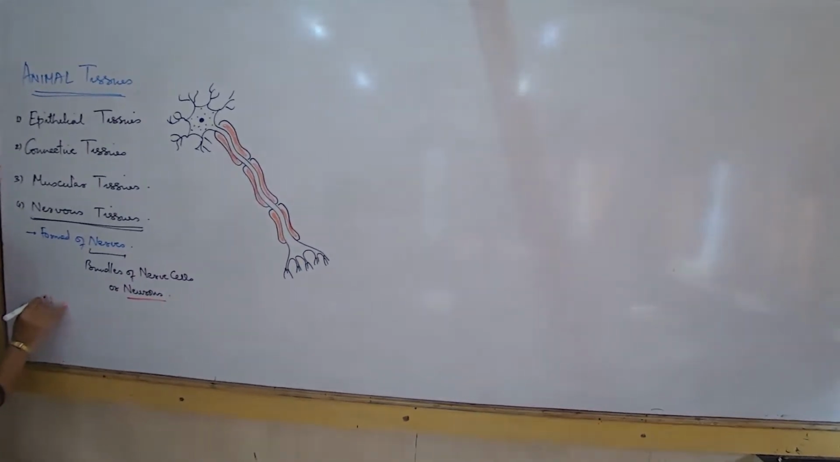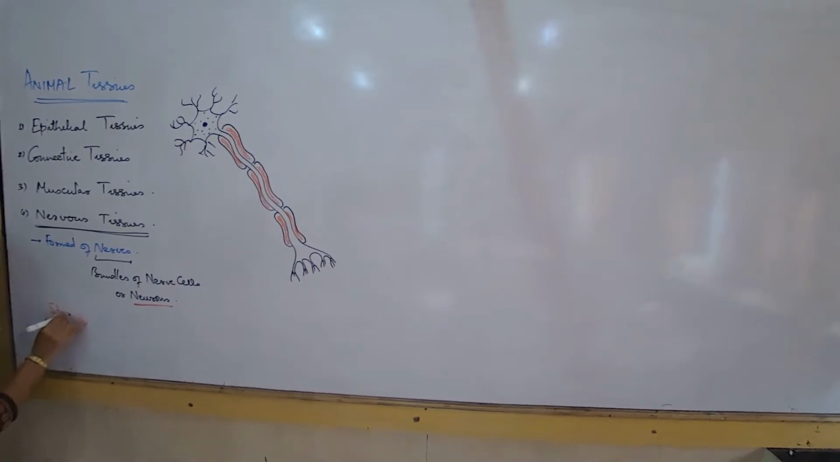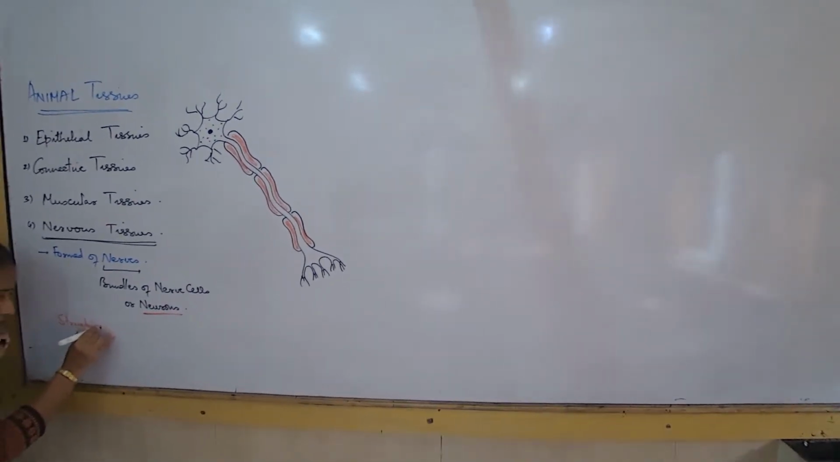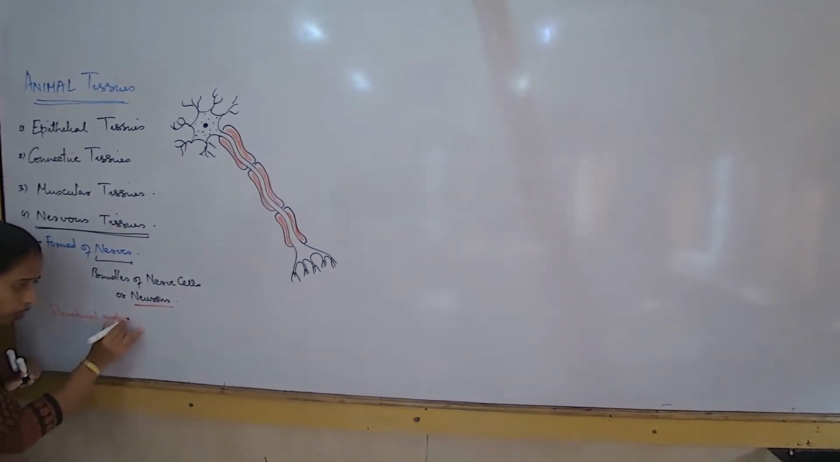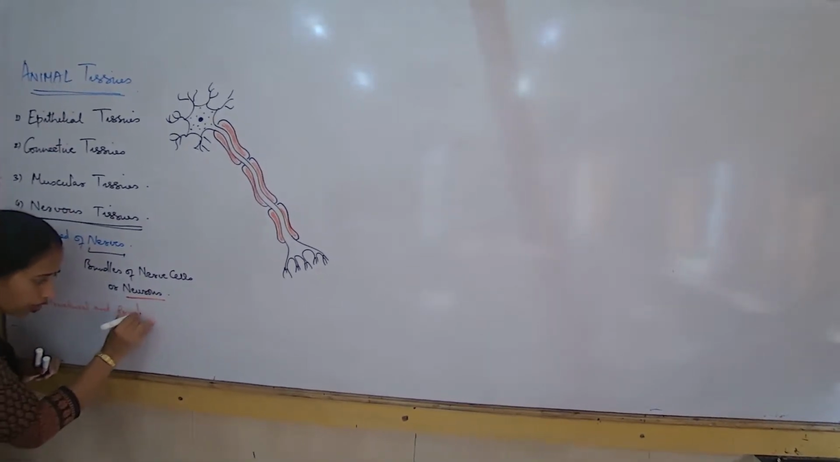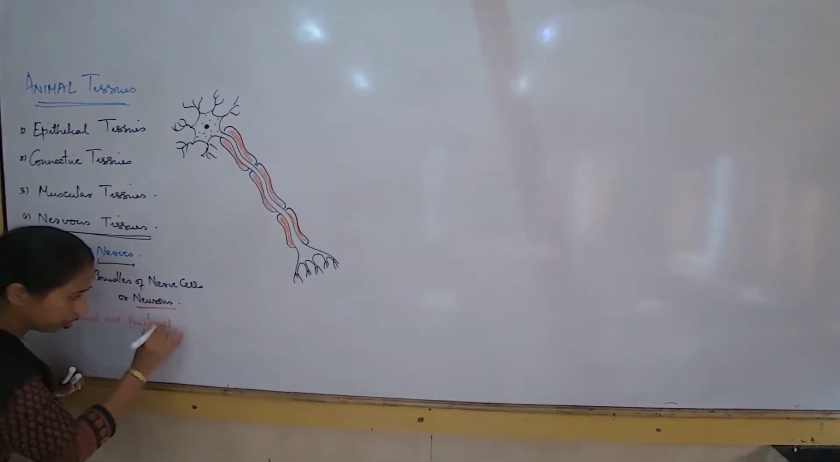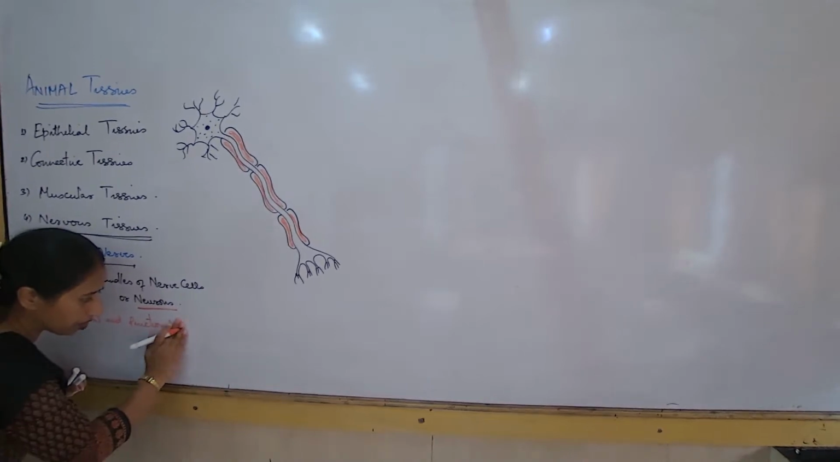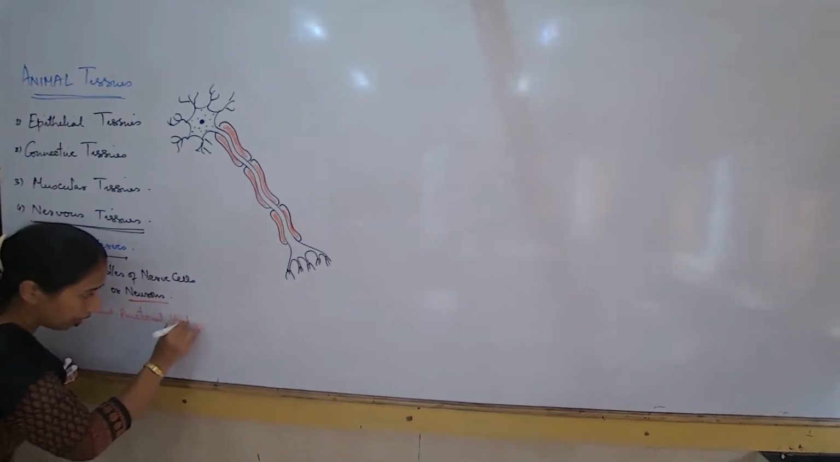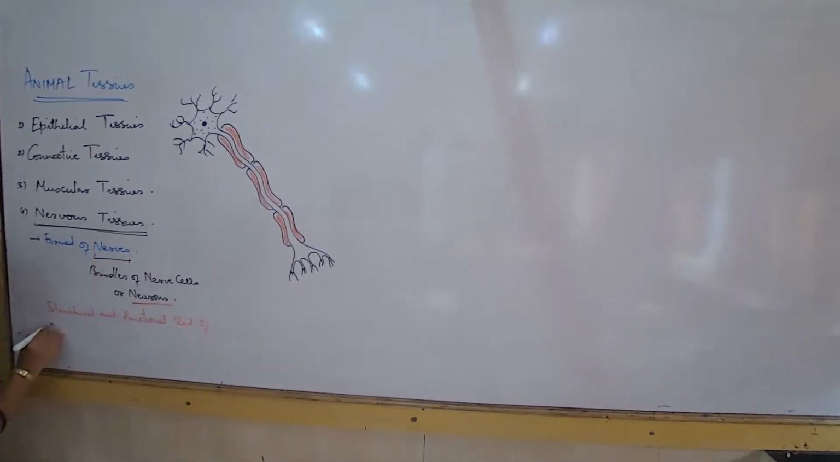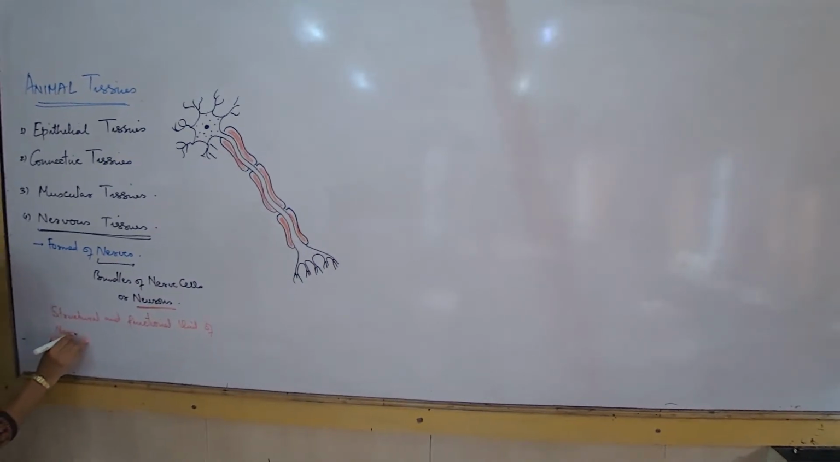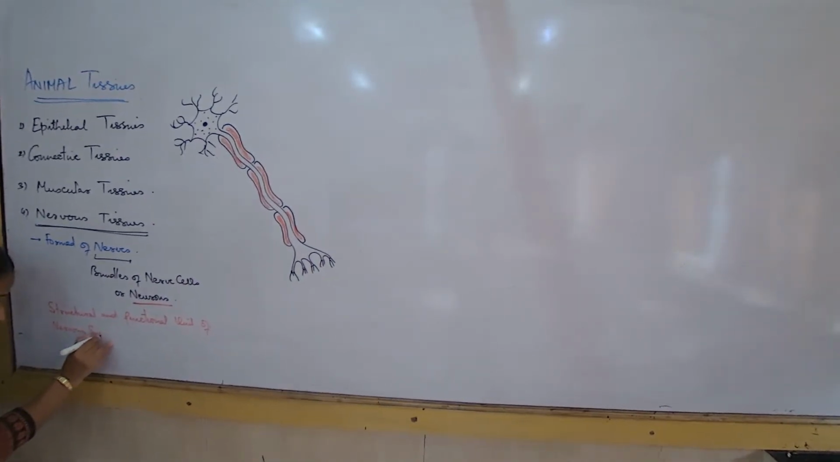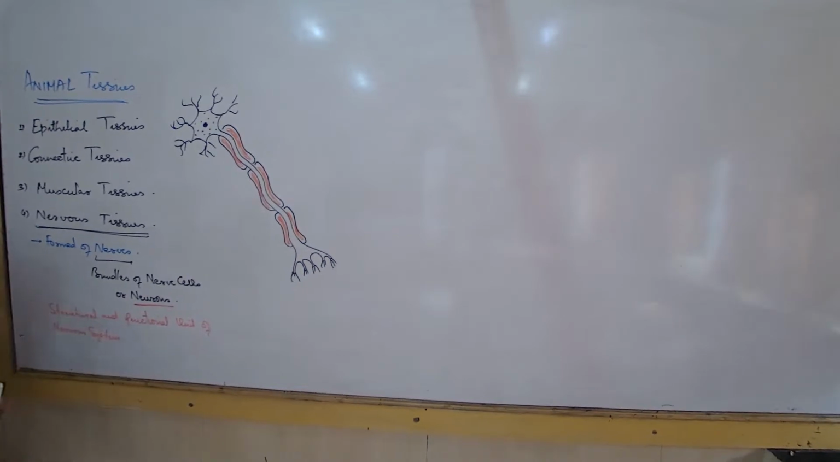What is the definition of a neuron that you should always write down? Neurons are the structural and functional unit of the nervous system. So now that I talk about the neurons, neurons are always the structural and functional unit of the nervous system.